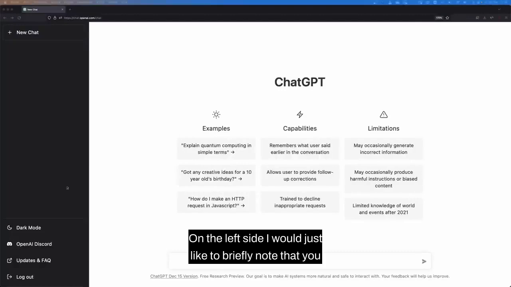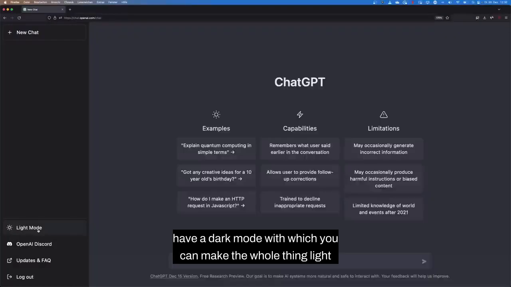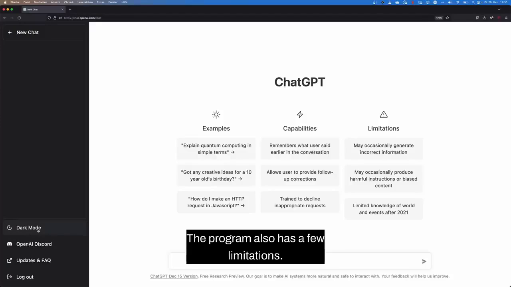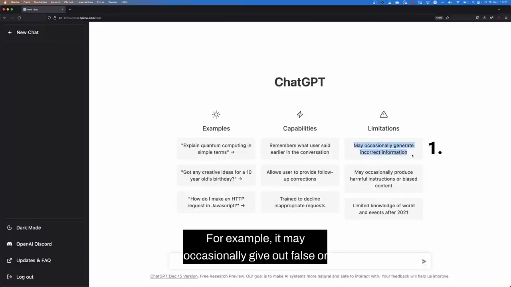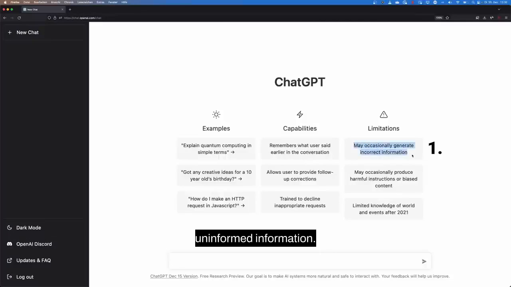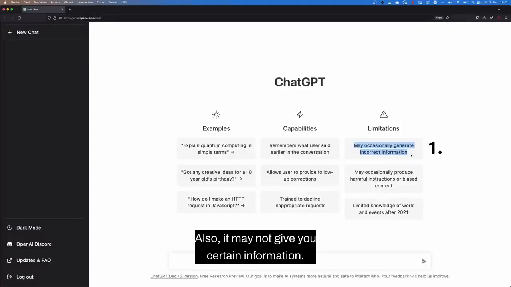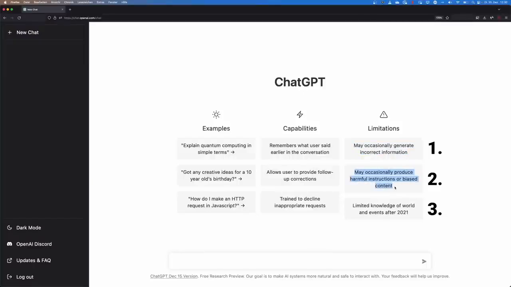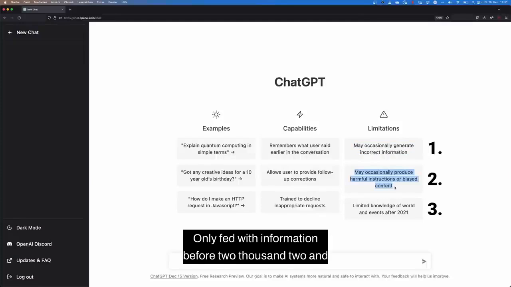On the left side, I would just like to briefly note that you have a dark mode with which you can make the whole thing light or dark. The program also has a few limitations. For example, it may occasionally give out false or uninformed information. It can't know everything. Also, it may not give you certain information. That means it can't tell you how to build a special weapon. In addition, the artificial intelligence was only fed with information before 2021, so it cannot tell you any information about current political or global things. That's basically everything.